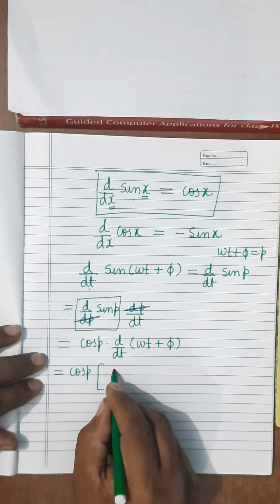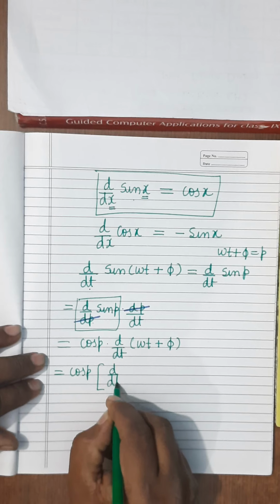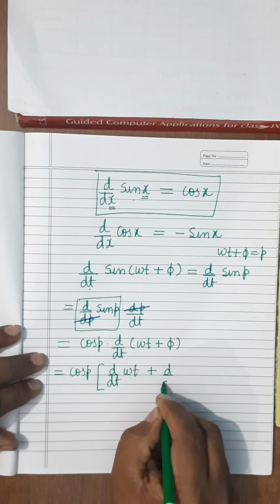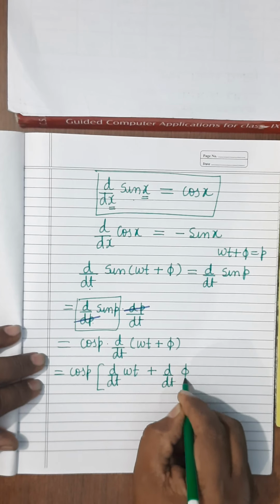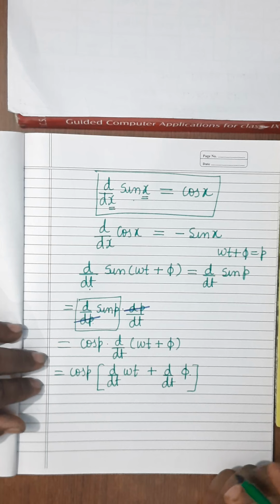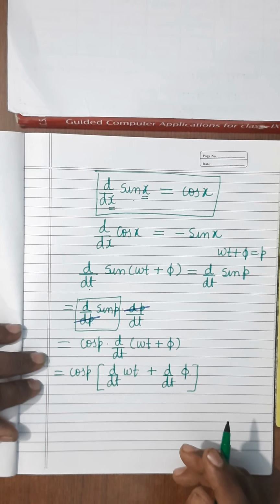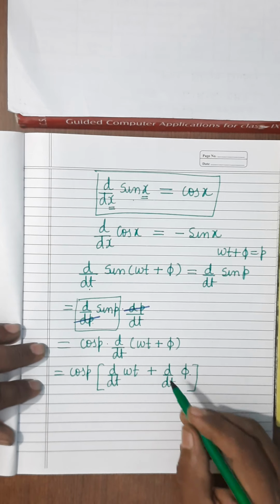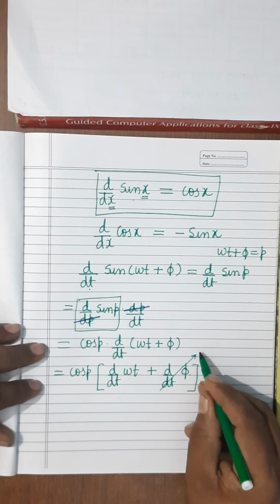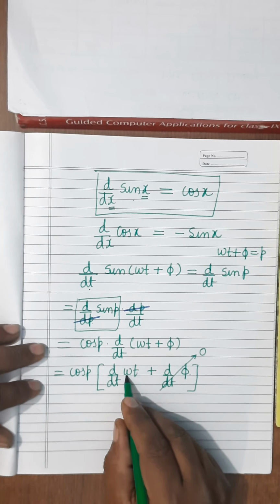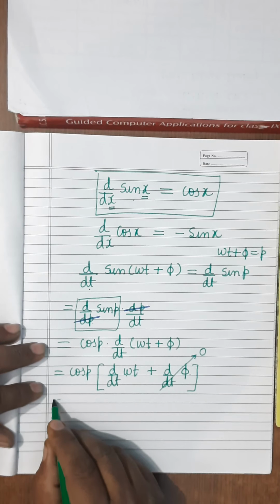Now this is cos p. Within bracket you can write d by dt of omega t plus d by dt of phi. What is phi? Phi is the initial phase. It is the angular displacement at time t equals 0. Therefore, it is constant and the differentiation of a constant is 0. So that will become 0. Here omega is constant, you will take it out.